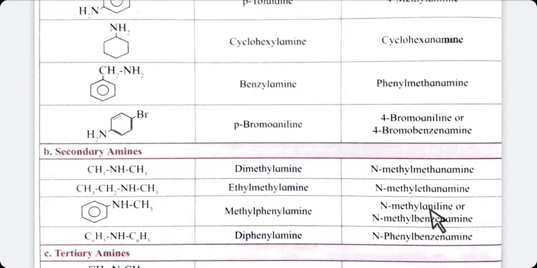So you can use aniline or benzenamine, both are correct. Now in the next example, both sides have a phenyl group. So same here, you can name this N-phenylbenzenamine. These are the nomenclature of secondary amines.